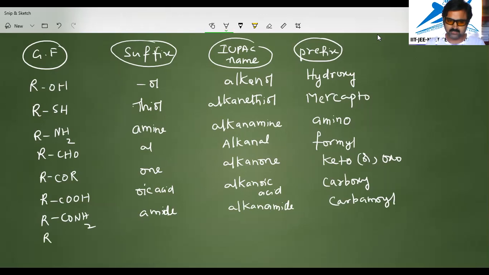We have RCOOR. Actually, they are esters. Their suffix is oate. Alkyl alkanoate is the IUPAC name. And the prefix is carbalkoxy.